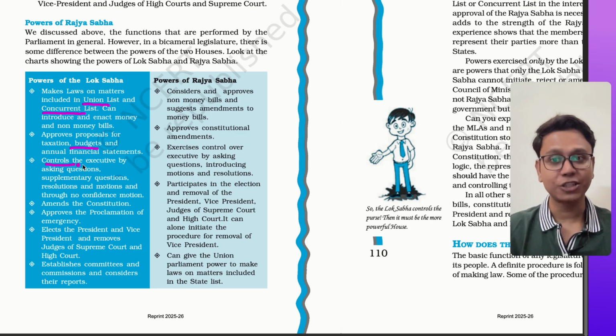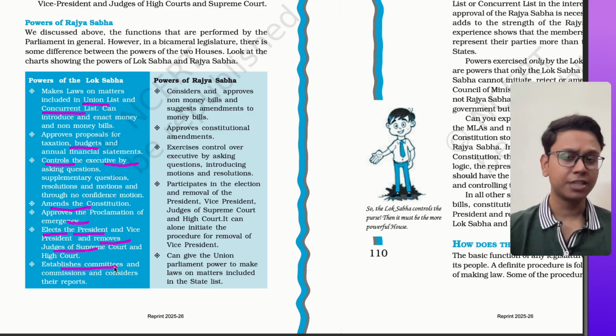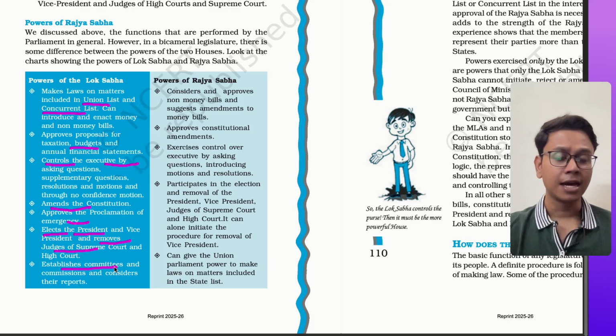It controls the executive. I'll cover this in detail. It amends the constitution. It approves emergency. It elects the president and vice president. It basically appoints judges, removes judges, and it also establishes committees. Now, all these functions are categorized in certain categories. I'll discuss that in the next few slides.